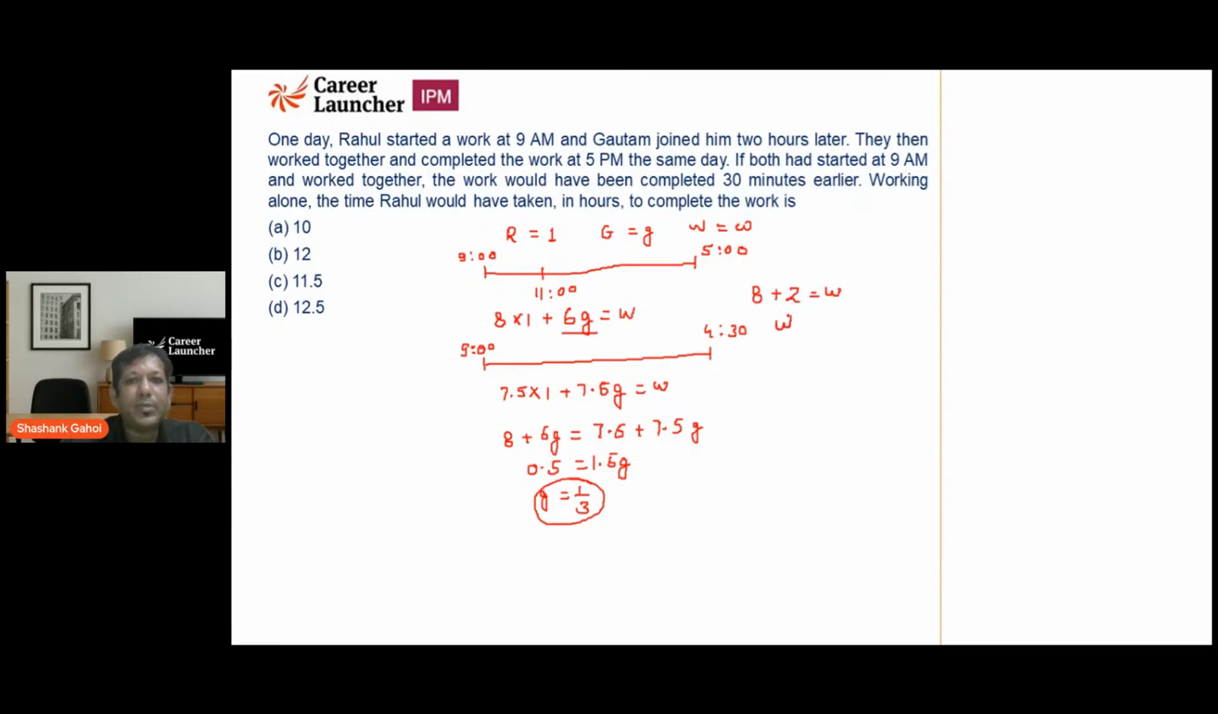So my total work comes out to be what? 10. Total work is 10. Efficiency of Rahul is 1. So how much time is he going to take? That's going to be 10 hours. So the answer of this question is going to be option 1.